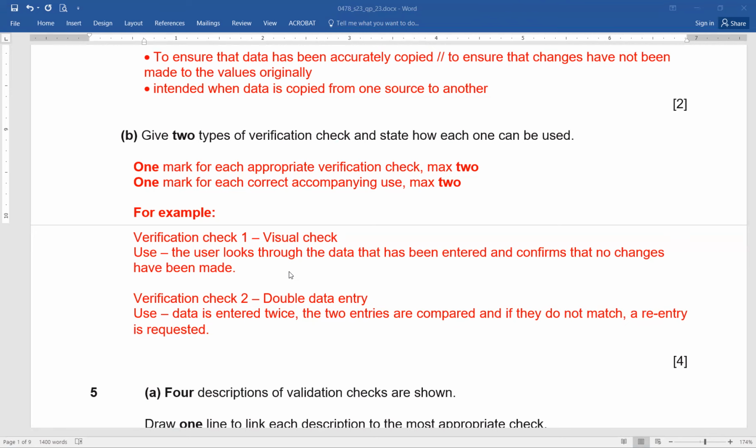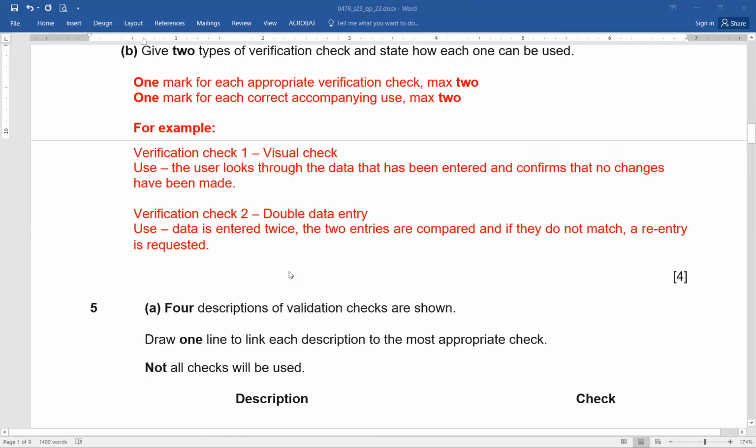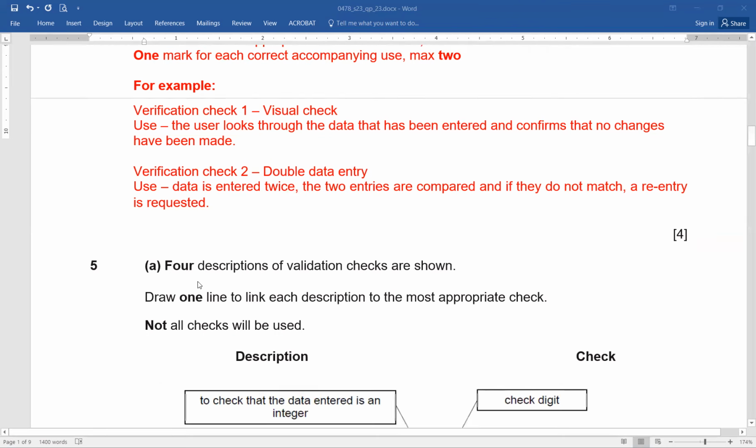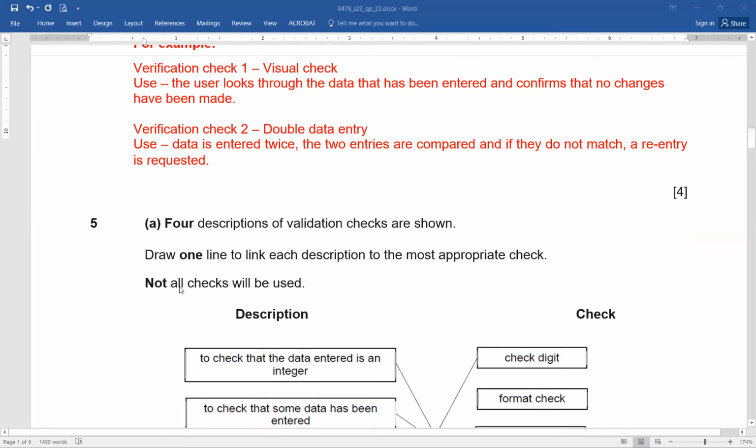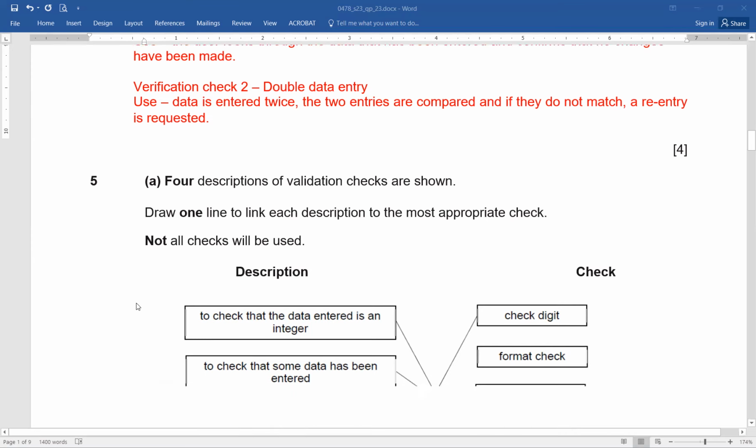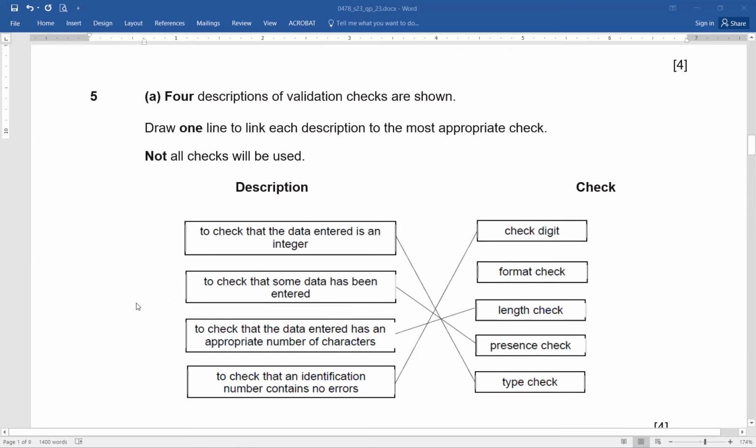Easy? Okay. Now this is question number 5. 4 descriptions of validation checks are shown. Draw 1 line to link each description to the most appropriate check. Not all checks will be used. Now this is very interesting. You have on the left-hand side 4 descriptions, and on the right-hand side there are some checks. And what you need to do is match the description with the equivalent check. To check that the data entered is an